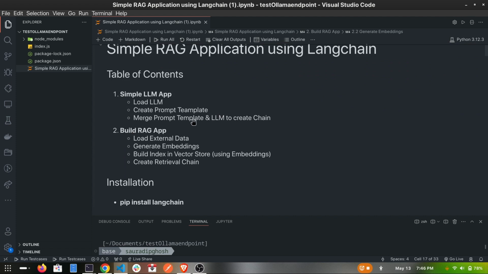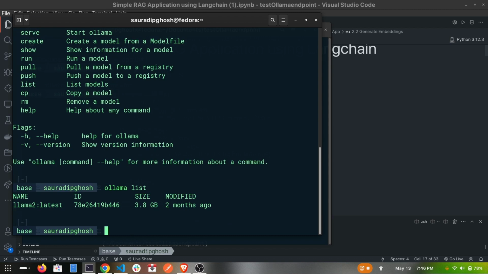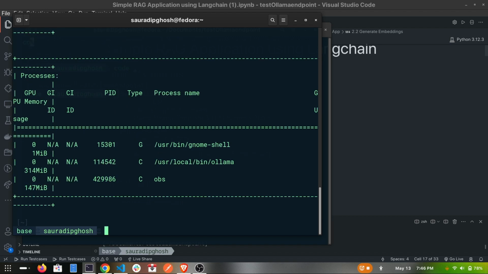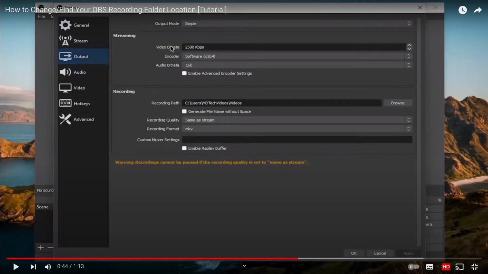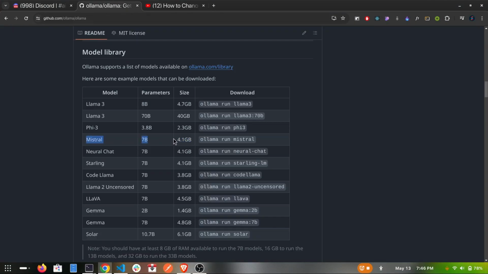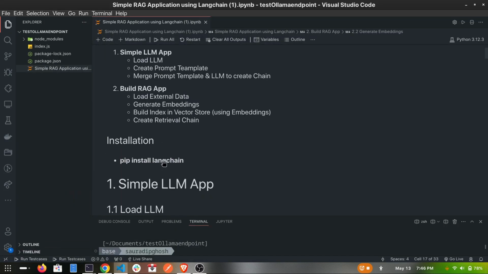Now I wanted to specify that I am using Llama 2, not Mistral, because Mistral is a bit higher in size and my CPU does not support Mistral, as it is 4 GB. As we can see, Mistral is 4.1 GB. So for the simple demo application I use Llama 2, but in production it is feasible to substitute any LLM model.